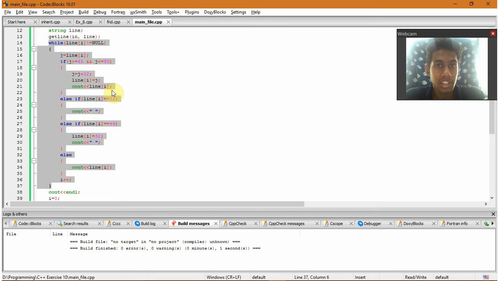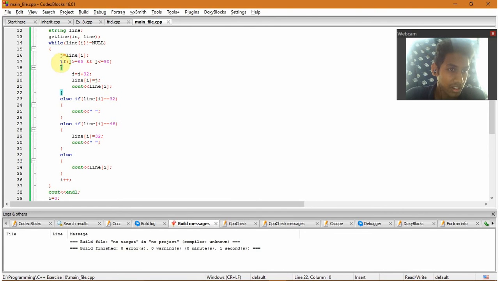For converting capitals to small letters we use an if statement: if it is greater than 65 and less than 90, then we add 32, which converts it into small, store it back in line of i, and then print that letter.